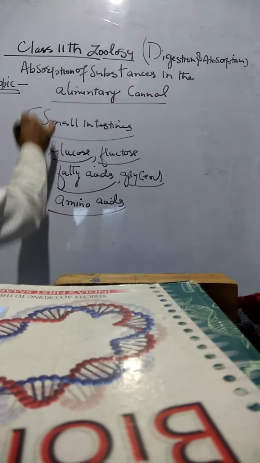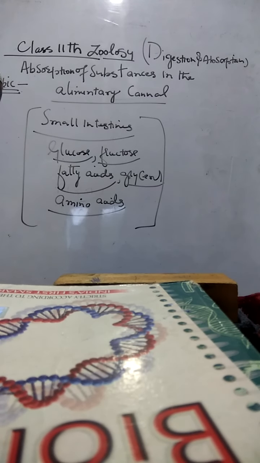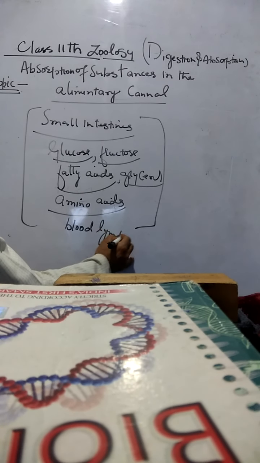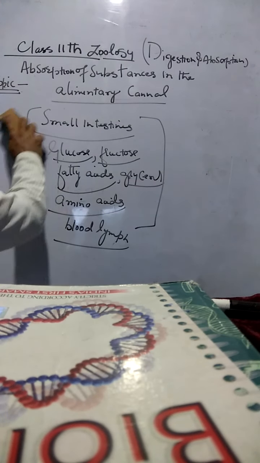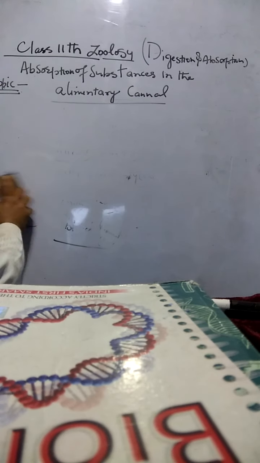These substances are directly poured, after the absorption through the wall of the intestine, into the blood and the lymph, what we call the tissue fluid. However, after the absorption of the food in the small intestines, the portion of the substance that remains unabsorbed or undigested is thrown out as fecal matter.